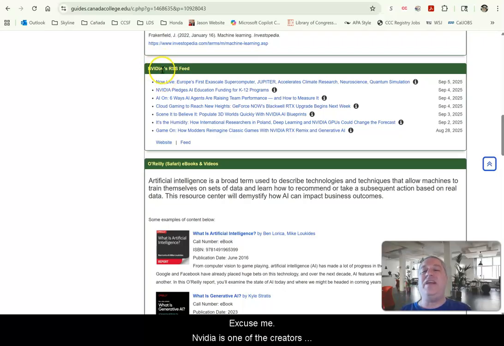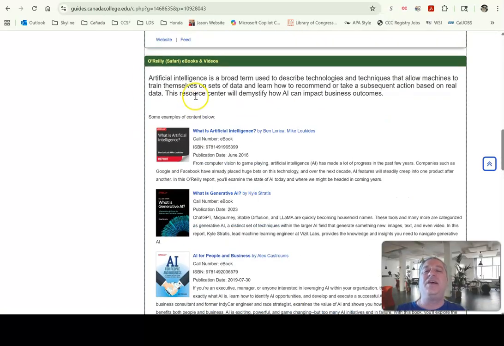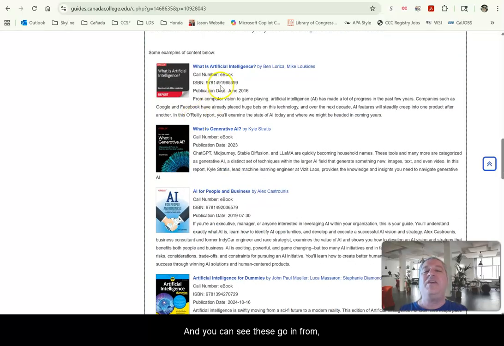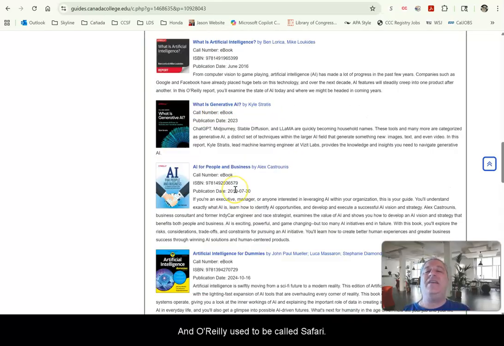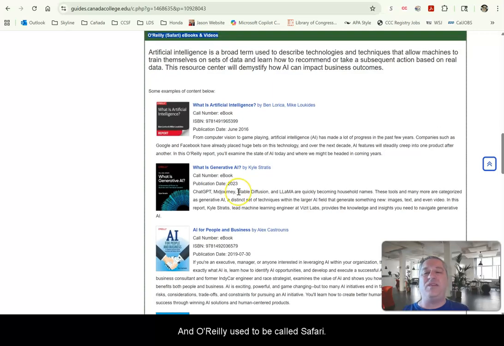NVIDIA is one of the creators of the microchips that run AI, so that's why they're important to artificial intelligence. Here is a bunch of ebooks and videos from O'Reilly Safari, and you can see these go from what is generative AI, what is artificial intelligence, all the way down to AI for people in business. And O'Reilly used to be called Safari.